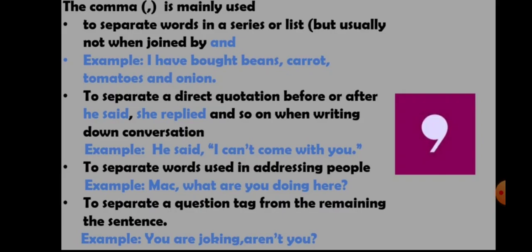Third point is we use comma to separate words used in addressing people. When we address people in a sentence, then also to separate that word we need to use comma. Example: Mac, what are you doing here? In this sentence, as you can see, the word Mac is the name of the person and we separate this name from the other words of the sentence, so we need to put a comma.